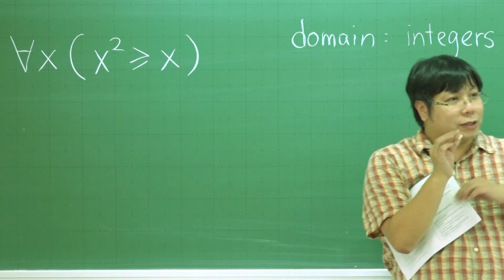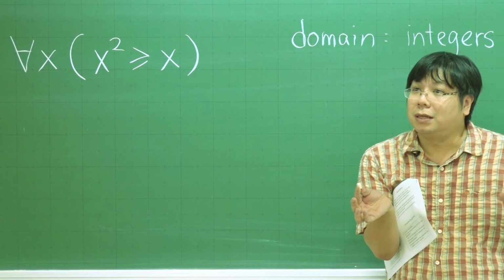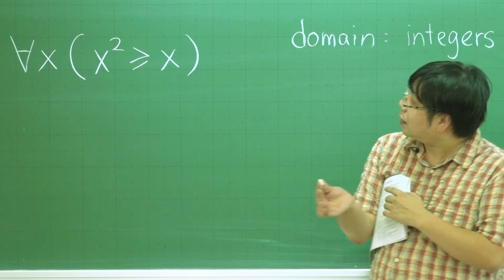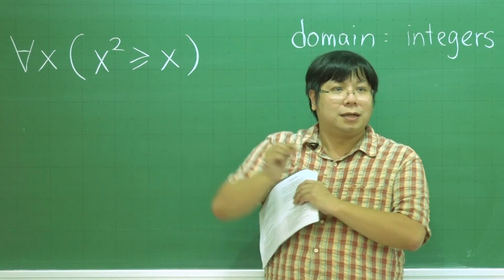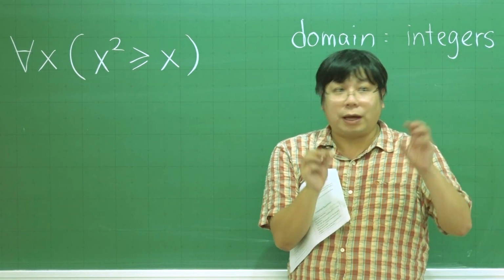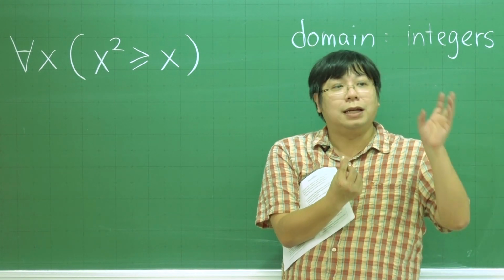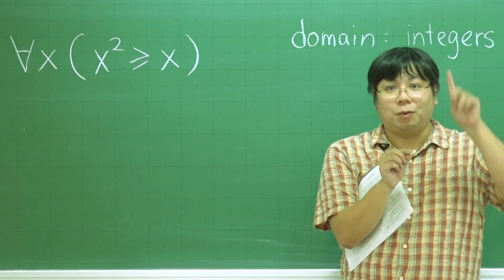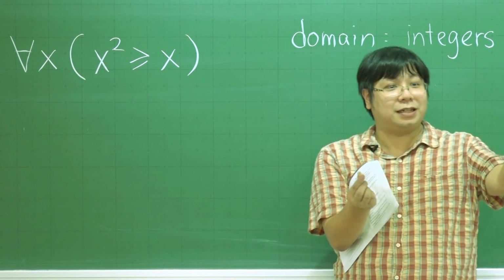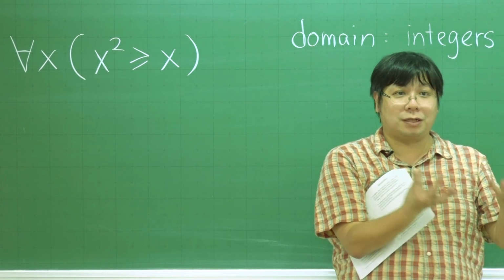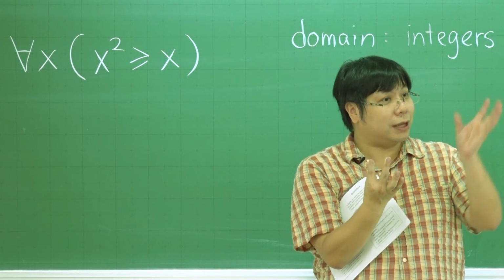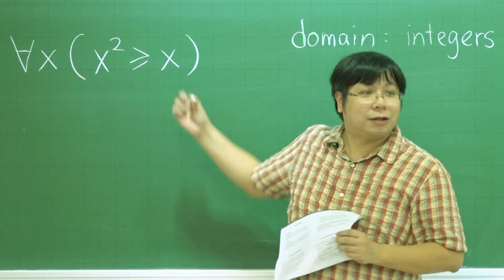And then if we consider a number greater than 1, the x squared is at least... so x is positive, greater than 1. So x squared must be greater than 1 times x, because I'm replacing this x by a smaller number, so it's still large. So x squared will be greater than 1 times x, so it is greater than or equal to x.